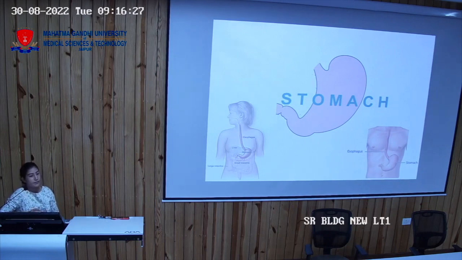Stomach will also be developing at the same time. What is that week? First week, third week, fifth week? Fifth week. Okay, so it is the fifth week when the stomach starts developing. It is a tubular structure when it first starts developing. By the end of the seventh or eighth week, it takes the shape of an adult stomach. Though the capacity is not so big like an adult stomach, which is 1500 ml, it is just 50 ml in a newborn.